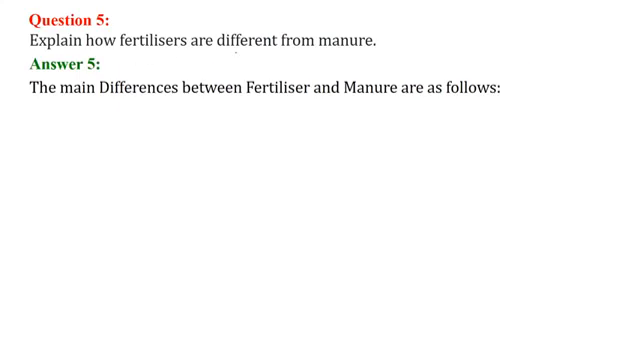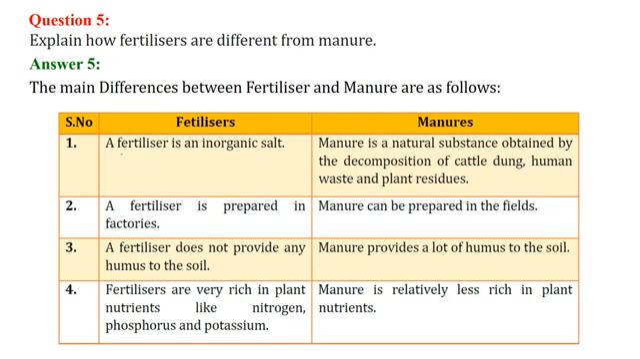Explain how fertilizers are different from manure. Let us see one by one. The fertilizer is an inorganic substance, while manure is a natural substance which is obtained by decomposition of cattle dung, human waste, excreta, and plant residues. Then the fertilizer is prepared in factories, and the manure mostly is prepared in fields. Nowadays they are prepared in factories, but mostly they are prepared in fields.